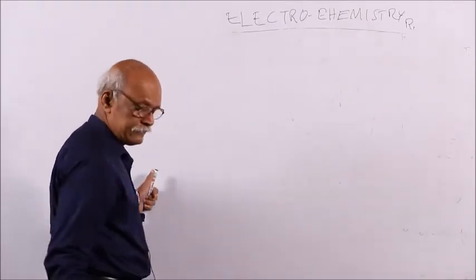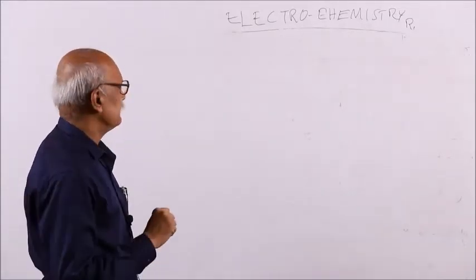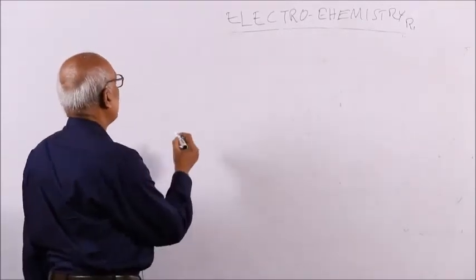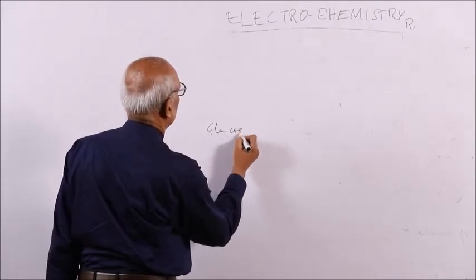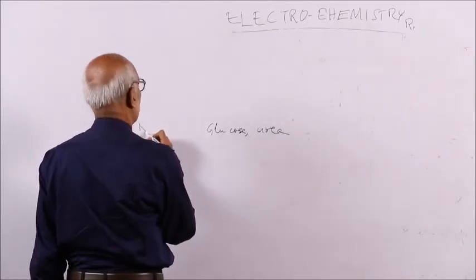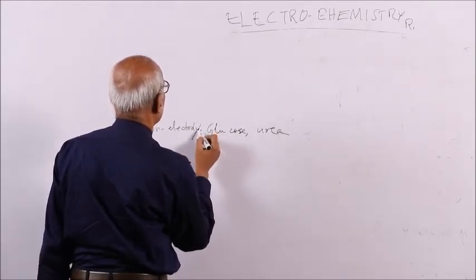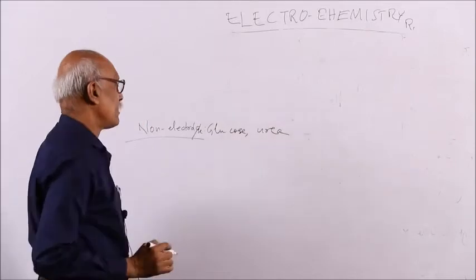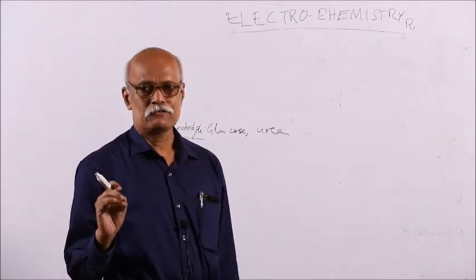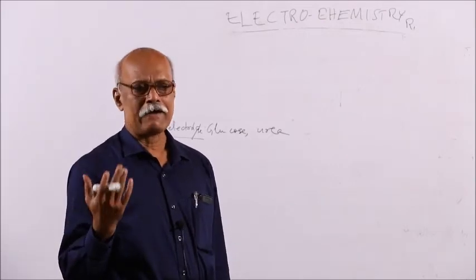Greater is the conducting power, greater is the number of ions present in it. If it does not conduct electricity, then you can very well tell that the solution must be a non-electrolyte. Non-electrolyte means, suppose glucose, urea, sucrose, any carbohydrate, you remember, these are non-electrolytes. So whether the solution contains an electrolyte or non-electrolyte, you can very well predict by measuring the specific conductance. So conducting power will tell you whether the solution contains ions or not.